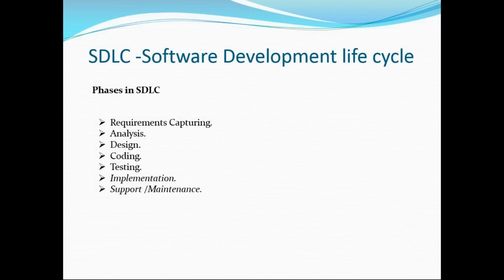See, once the requirement capturing is done, then we will go for analysis. Analysis means whether we can do it or not. Now I got a project. I need to check whether we can do it or not. I need to check whether the resources will be there or not, and check the time schedule. Resources is very, very important. Resources means we need to have a testing team and a development team. We need to check all of them. If the resources are not there, even if I got a project, we cannot do it, right? So in the analysis part, many things will come. Risk analysis will be there, mitigation will be there. There are a lot of things in the analysis part.